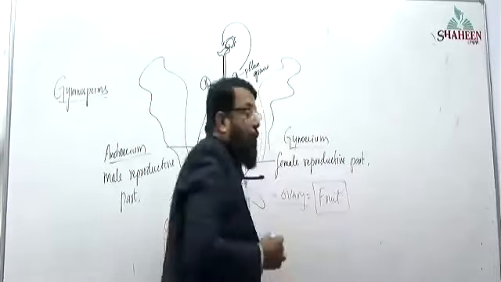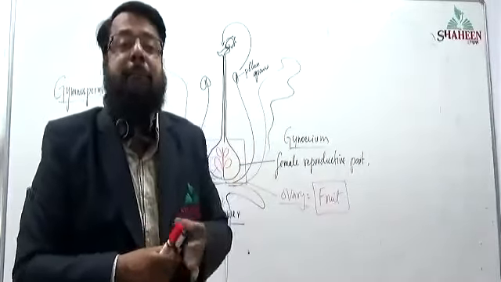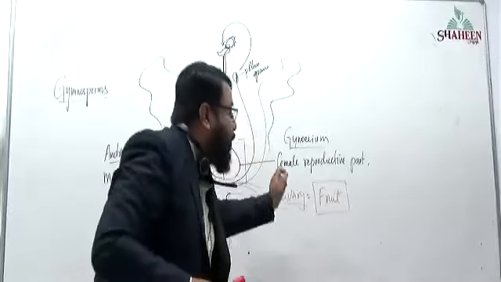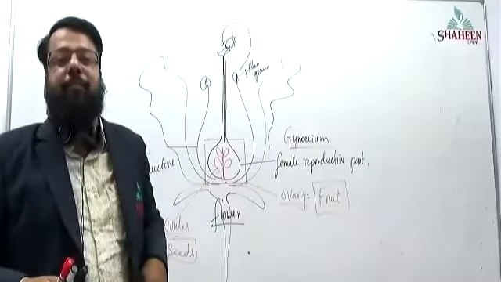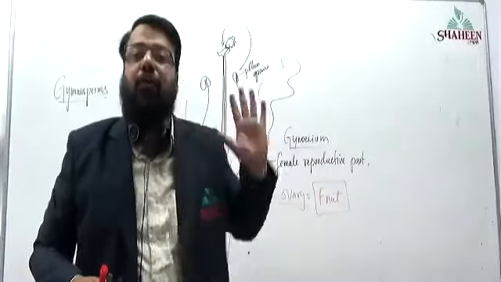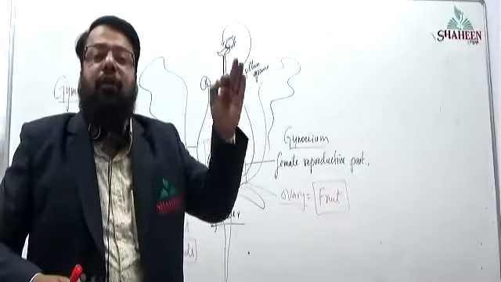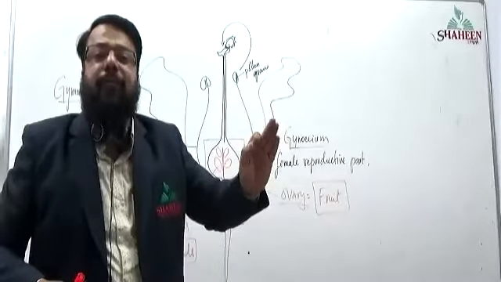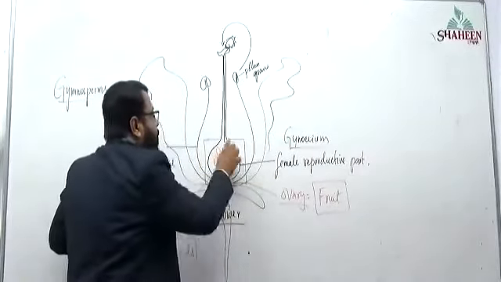The fruit which we are eating is the matured, ripened ovary. I'm talking about angiosperm. In angiosperm, seeds are enclosed inside the fruit.